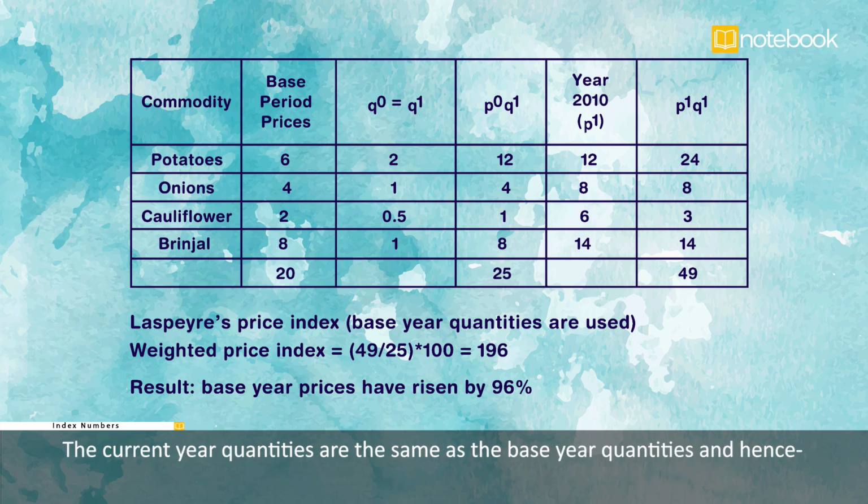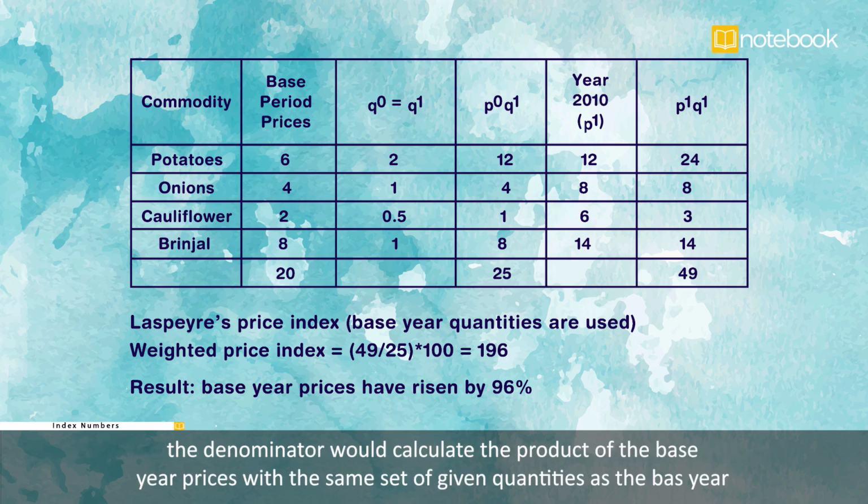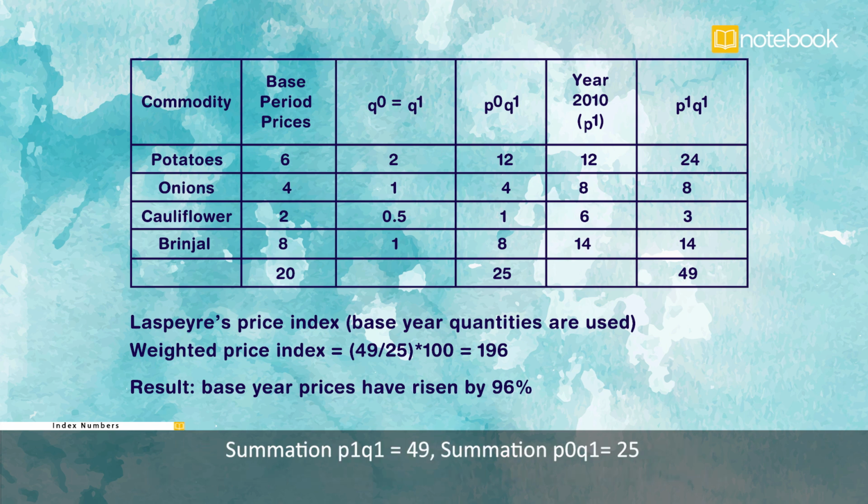The current year quantities are the same as the base year quantities, and hence the denominator would calculate the product of the base year prices with the same set of given quantities as the base year. Summation P1 Q1 is equal to 49. Summation P0 Q1 is equal to 25. Thus, weighted price index is equal to 49 over 25 into 100, which is equal to 196.